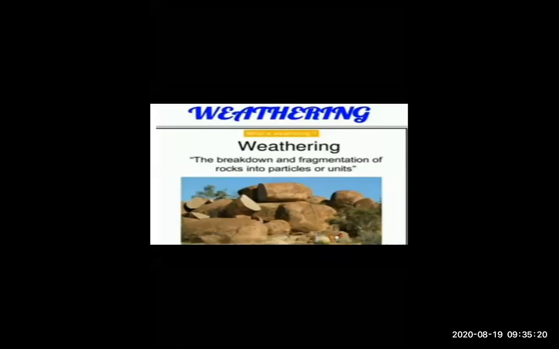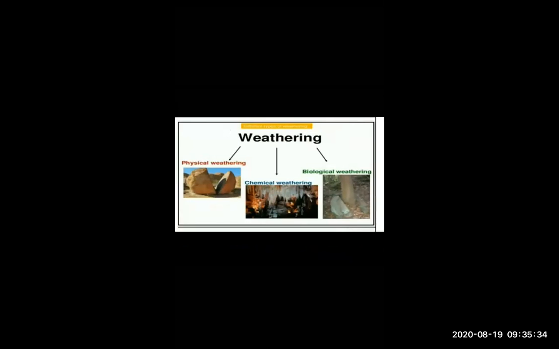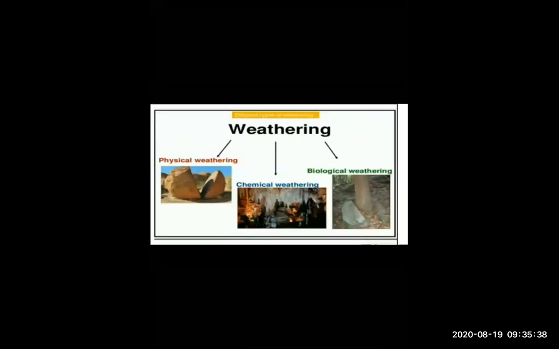And weathering is divided into 3 subtypes: mechanical, which is also called physical weathering, then chemical weathering and biological weathering.